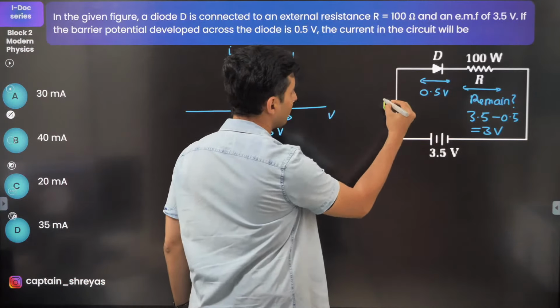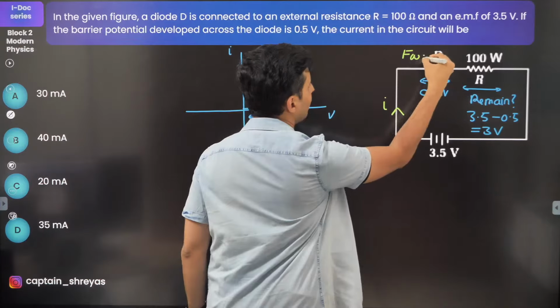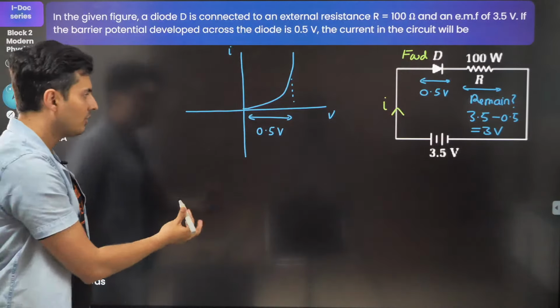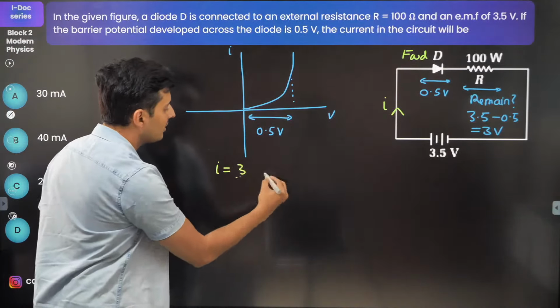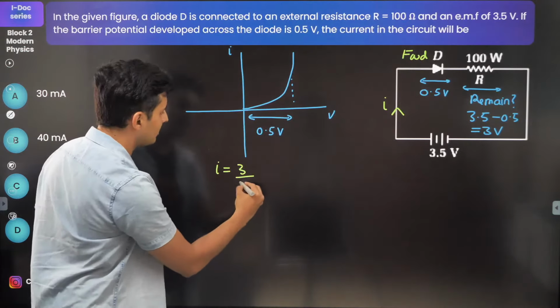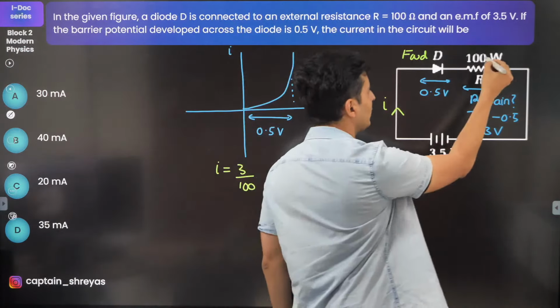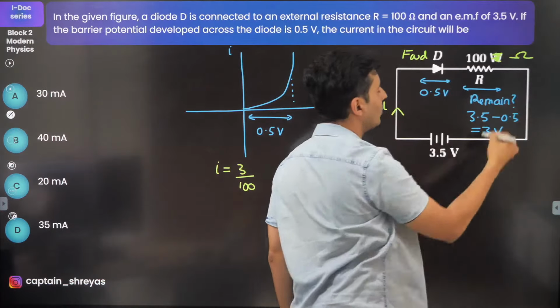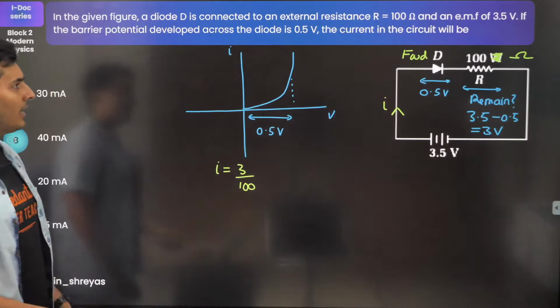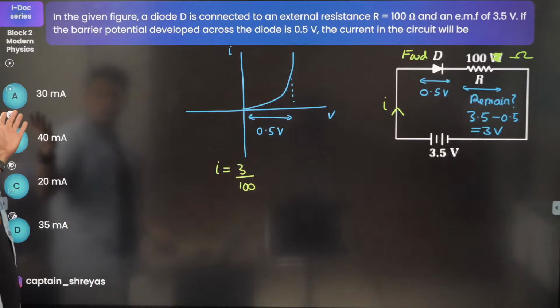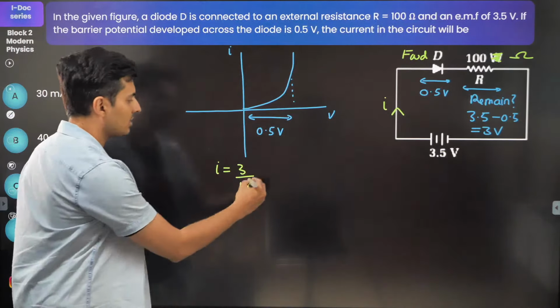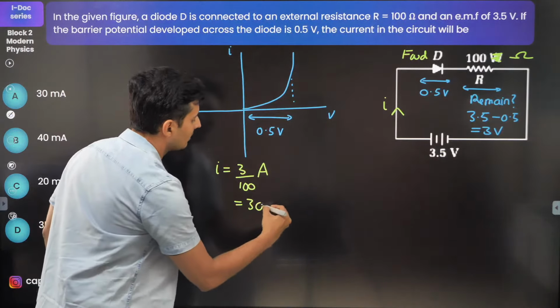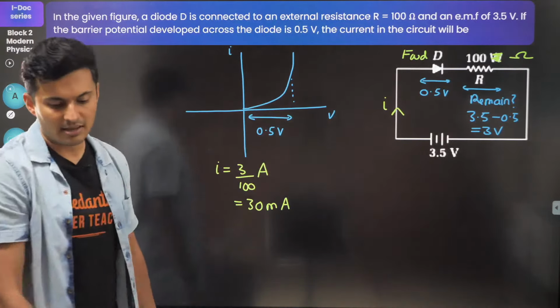By the way, it's in forward bias, so obviously current will actually flow. Current will be 3 volts divided by the resistance. This is 100 ohms, guys. This is not watts, this is 100 ohms. So 3 by 100, which is nothing but 30 milliamperes. This was in amperes, so it will be nothing but 30 milliamperes. That's the answer. Done.